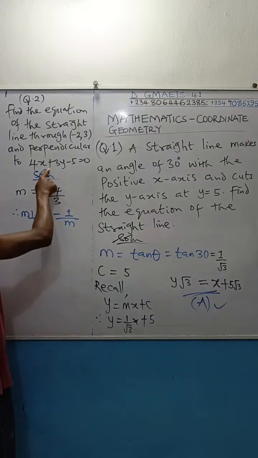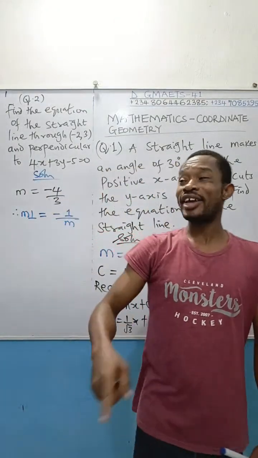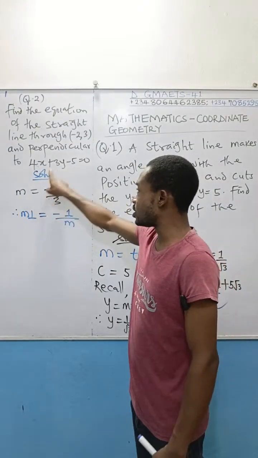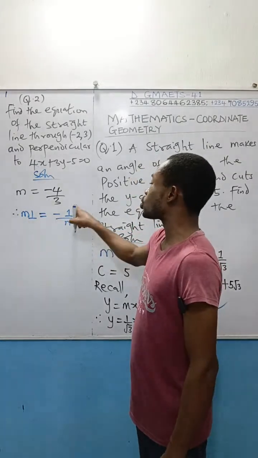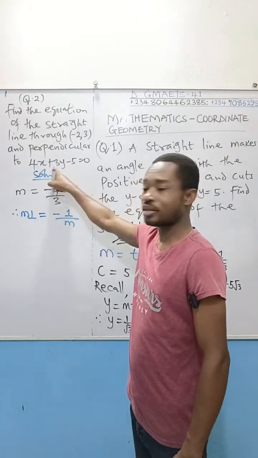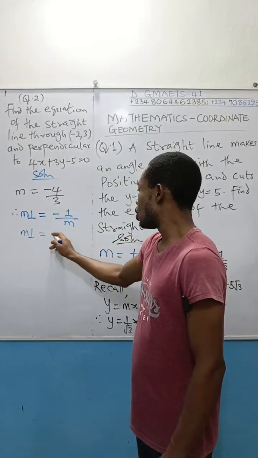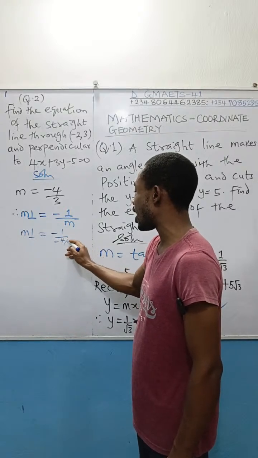I am taking this to be the straight line, whereas the line whose equation we have to find is perpendicular to this one. So the gradient I obtained is the gradient of this line. The gradient of the perpendicular line will be minus 1 all over the gradient of the straight line, which is minus 4 over 3.